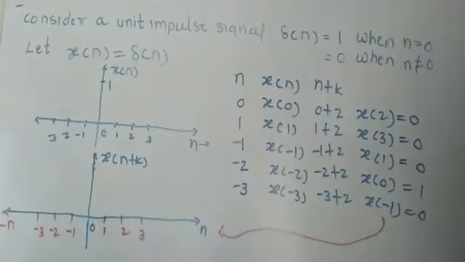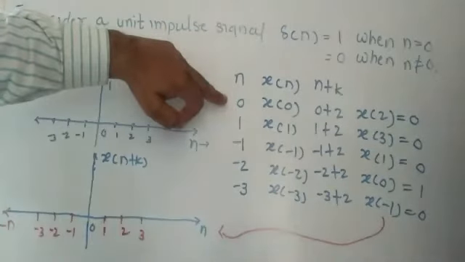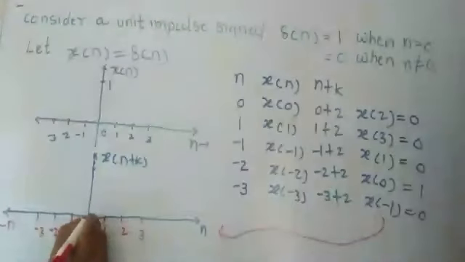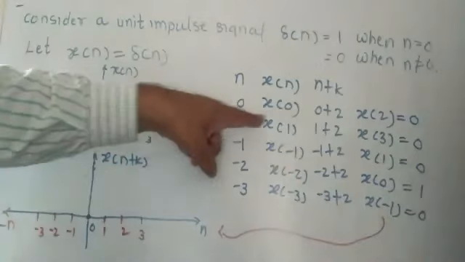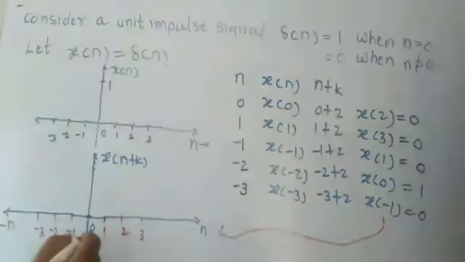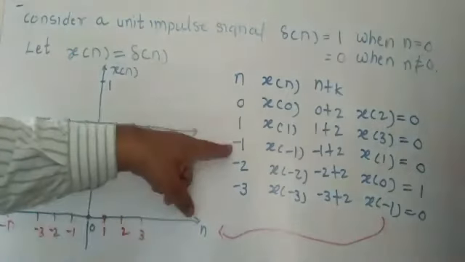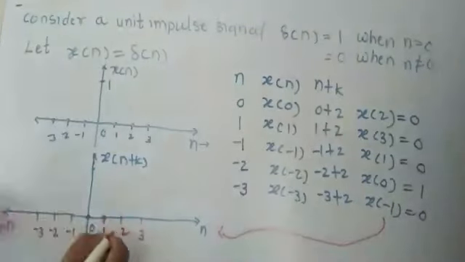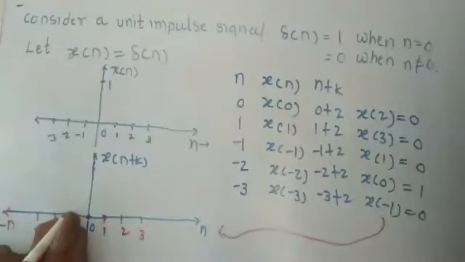Now how can you put it? Remember, here the value of n is 0, so at n equal to 0 you will get 0. So I write here it is 0. Similarly at n equal to 1 you got 0, so it is 0. Similarly at n equal to minus 1 you got 0, and the minus 1 point is here, so you will get 0.